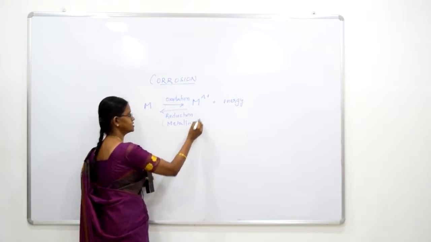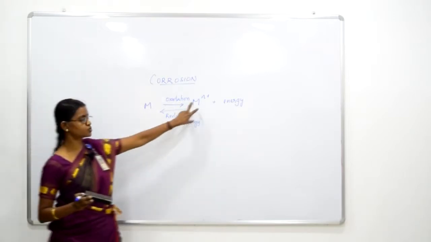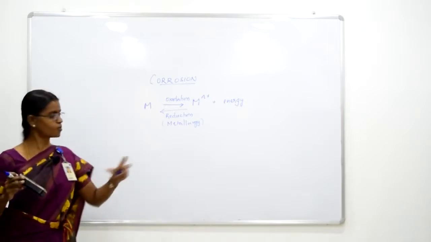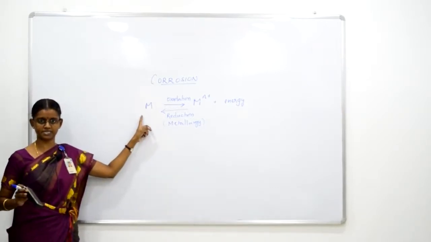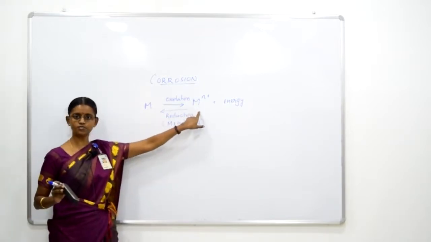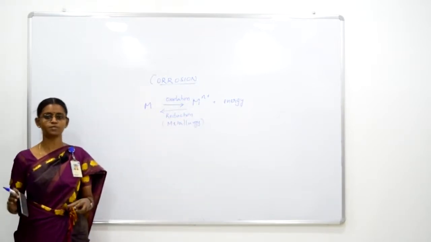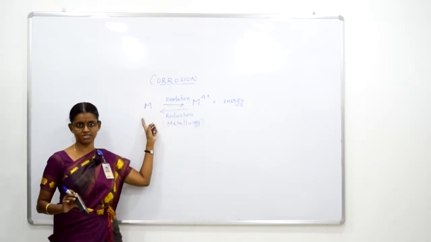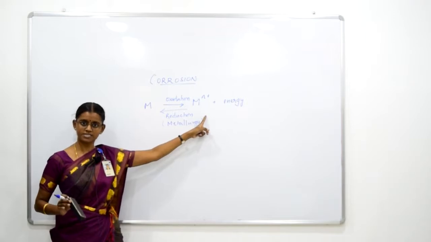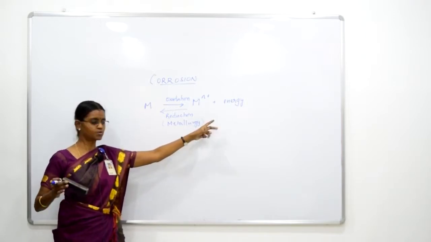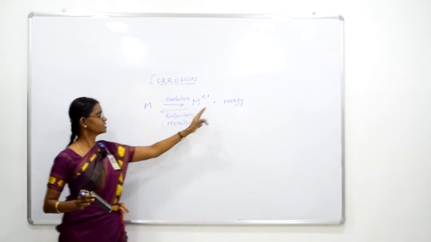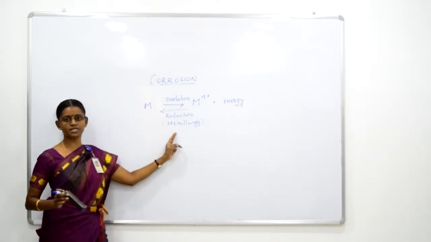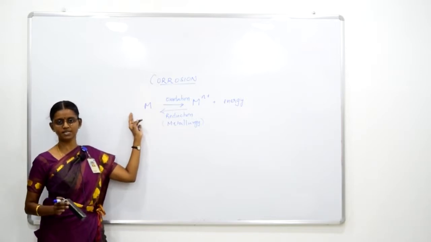So if you see on earth, most of the metal exists in the form of ions. They do not exist in the form of metal except for a few noble metals, right? So on earth, in our natural temperature and pressure conditions, they exist as metal ions and not as metals. So what are we doing as scientists, engineers? When we want materials, we supply energy, we do an extraction process, we do a reduction process and we get a metal.